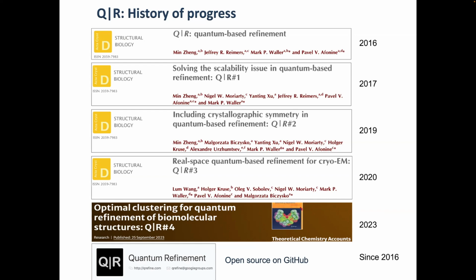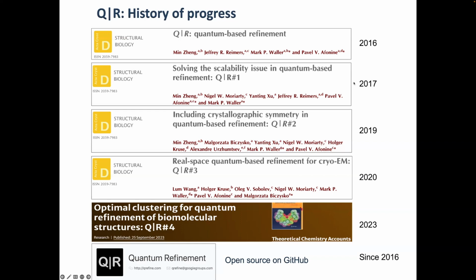And then we started solving issues on the way one by one. So the scalability, as again, QM scales with the number of atoms very poorly. So we had to solve that issue. And we solved it by fragmenting models into small chunks in a very efficient way. That was published in 2017.